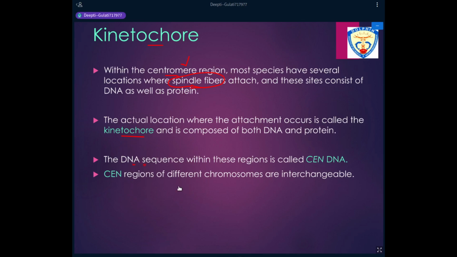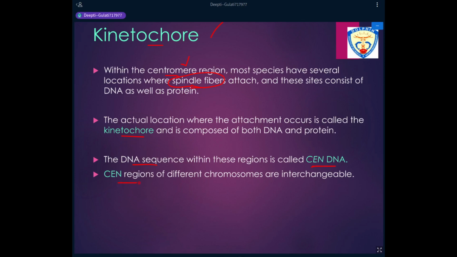There is a specific sequence in this area which is important for the binding of the proteins and the formation of the disc-like structure known as the kinetochore. This DNA is known as the CEN DNA, where CEN stands for centromere or centromeric DNA.